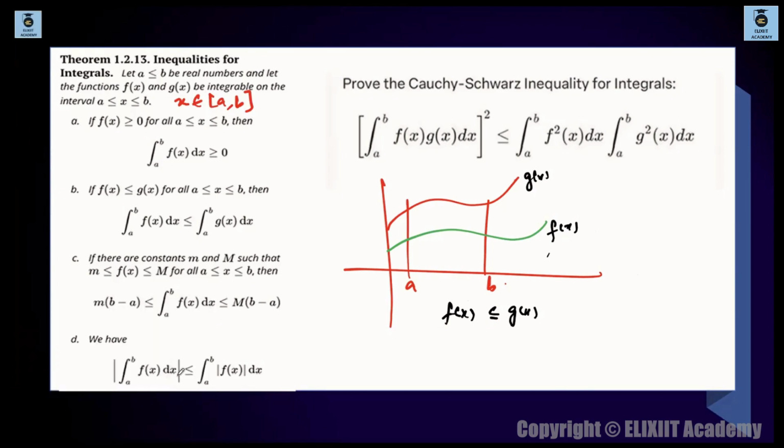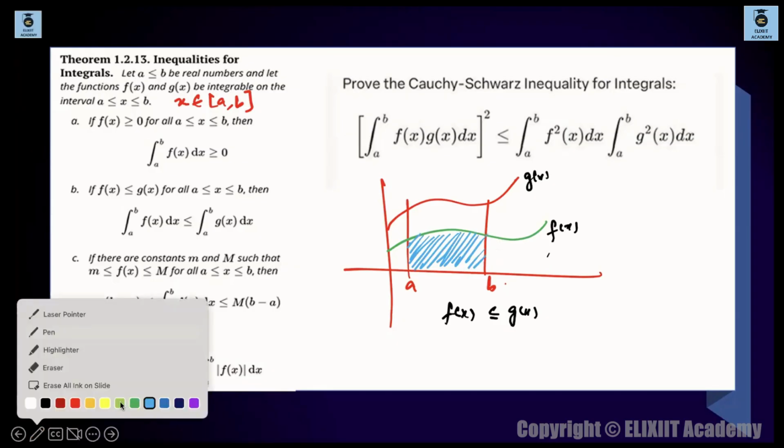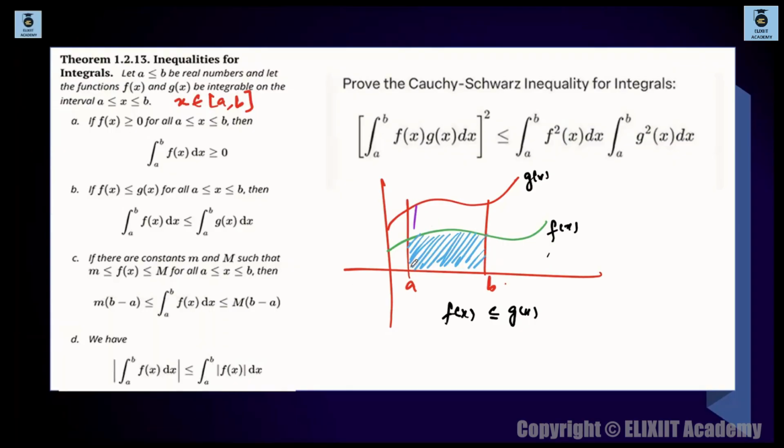Obvious reasons. देखो ये जो लोअर है, the region which will be traced out by fx, ये region, ये area, this area is given by integration of a to b fx dx. ठीक है, this blue region is given by integration a to b fx dx, and this purple region, ये जो total purple region है, is the area traced out by this gx in between a to b.